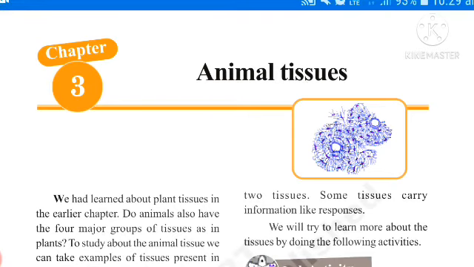Once again, epithelial tissue means the covering or protecting tissue inside or outside of the animal body. See, epithelial tissues are present in the skin, lining of mouth, lining of blood vessels, lung alveoli and kidney tubules.